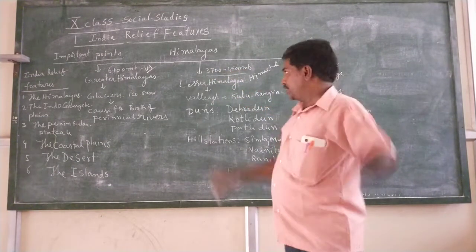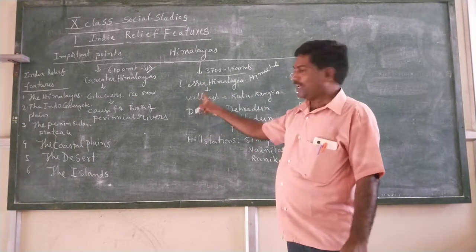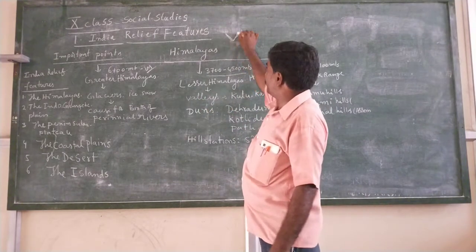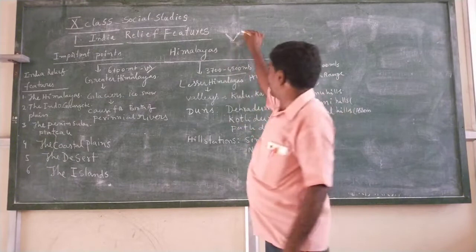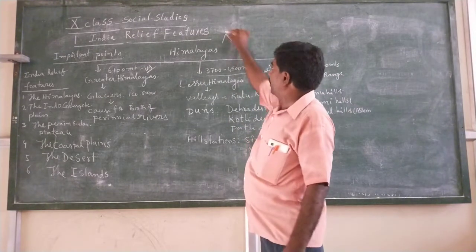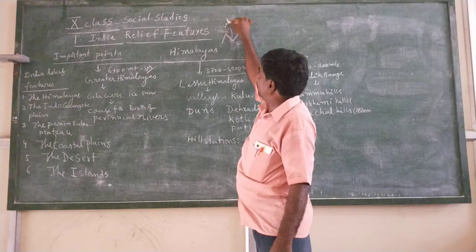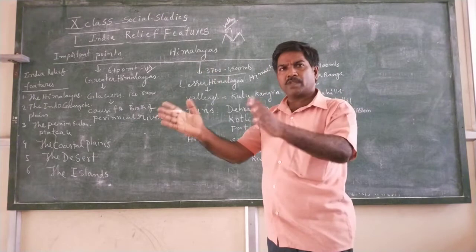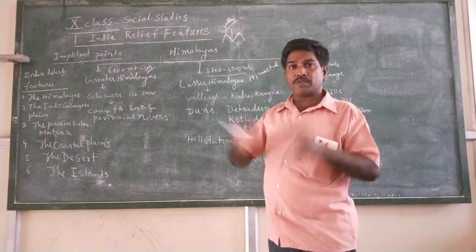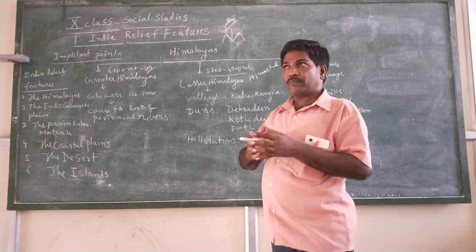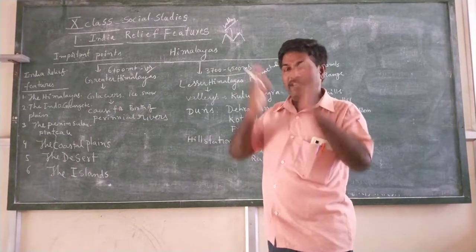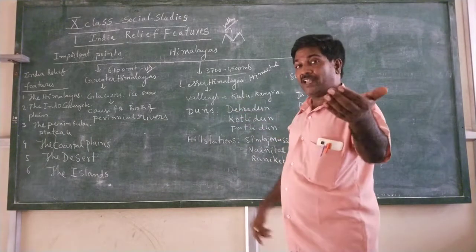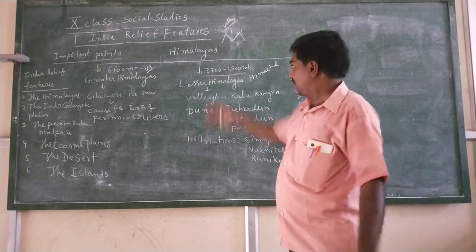An important point here: in the Lesser Himalayas, valleys are formed. Valleys means V-shaped places between two hill areas. This is one hill and this is the other hill. The area between is called a valley. Valleys are most useful for growing fruits like apples and citrus fruits, and this type of farming is developed in valley areas. There are a number of valleys here: Kulu Valley, Kangra Valley, Manali Valley, famous valleys which we can see in the Lesser Himalayas.